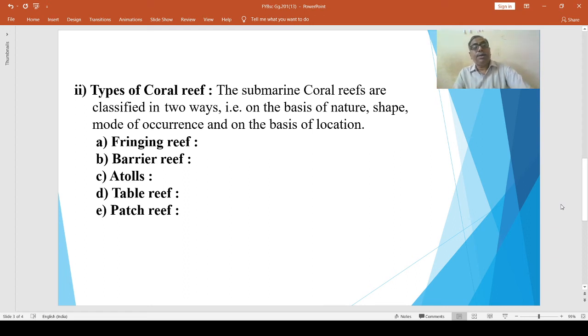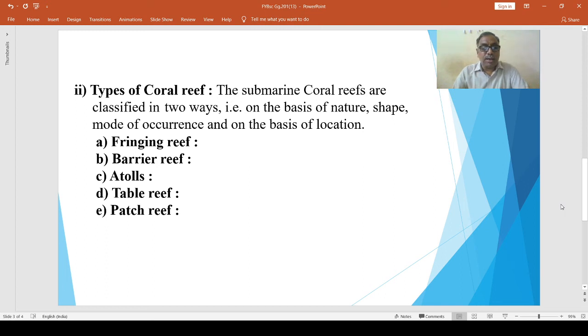Then table reef. Acropora is a genus of small polyp stony coral in the phylum Cnidaria. Some of its species are known as table coral.